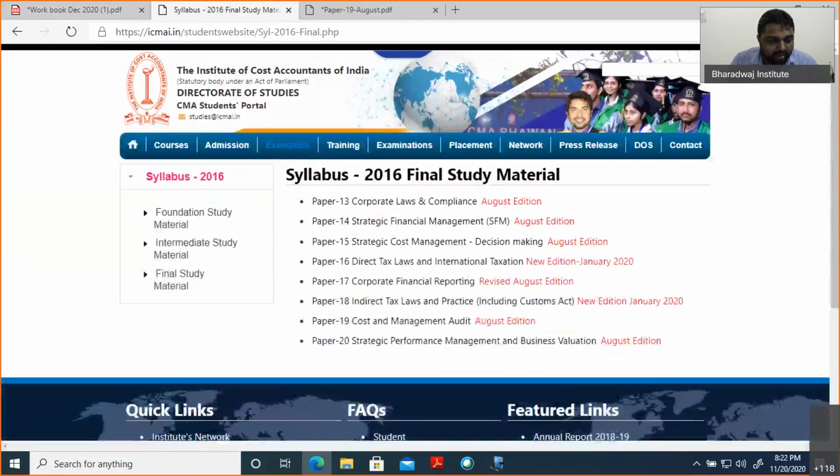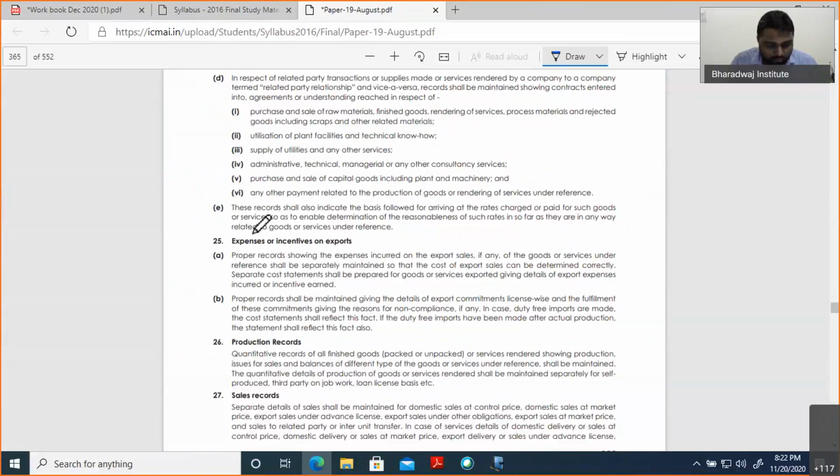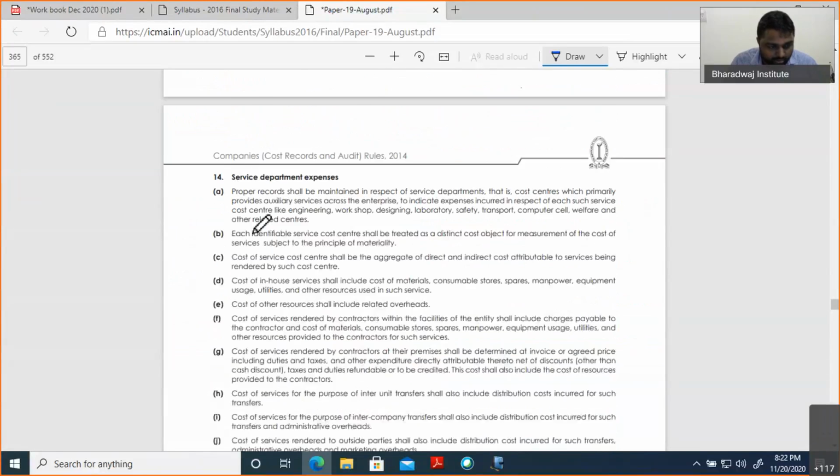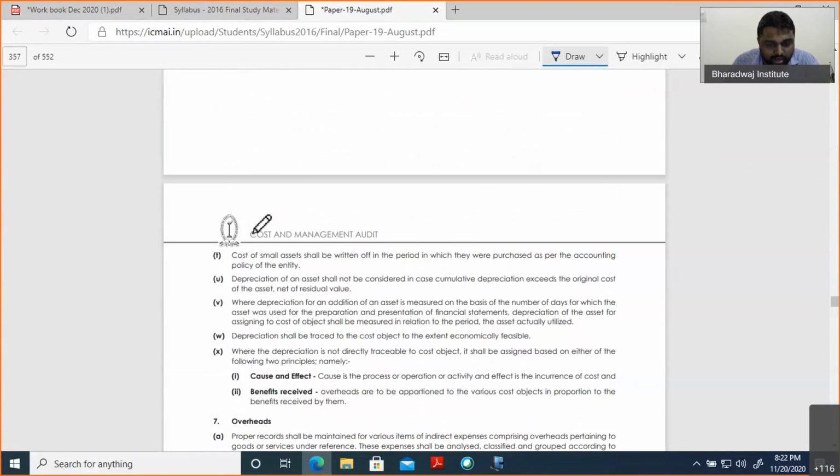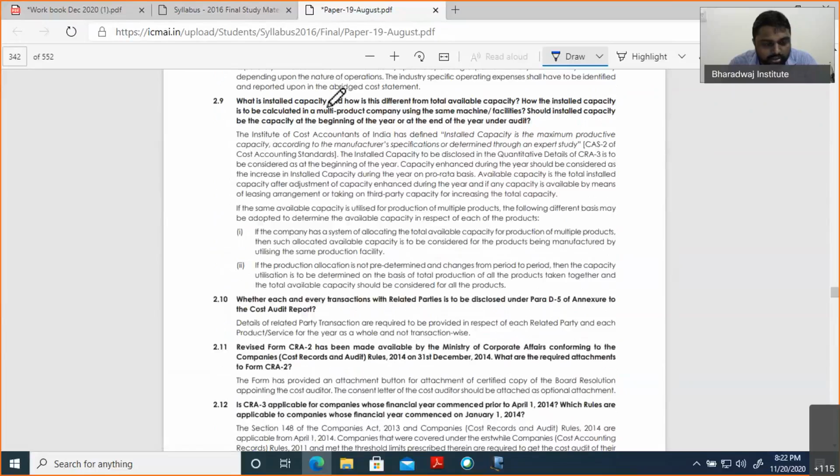Some of the friends are asking some doubts, so we'll just clarify those doubts. 2.15. Where is 2.15? Here it is nothing. I think, Balaji, you have outdated material. This is the new material I have opened. Okay, so please share with me in private.